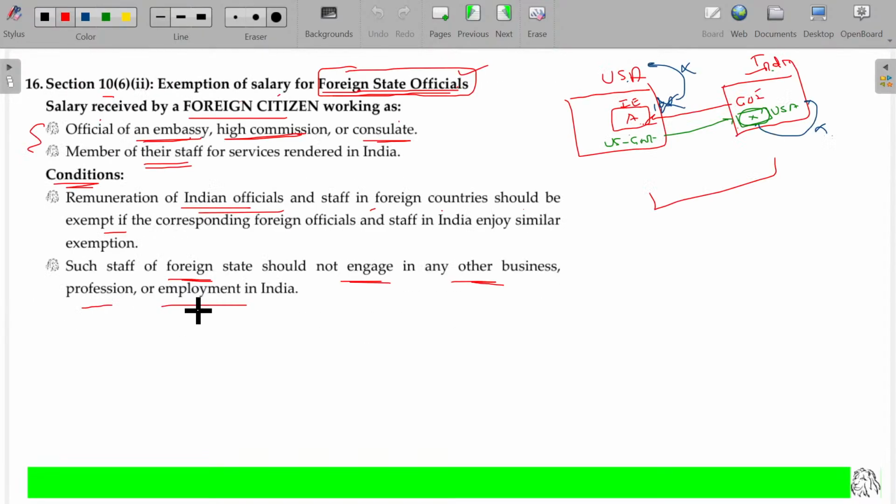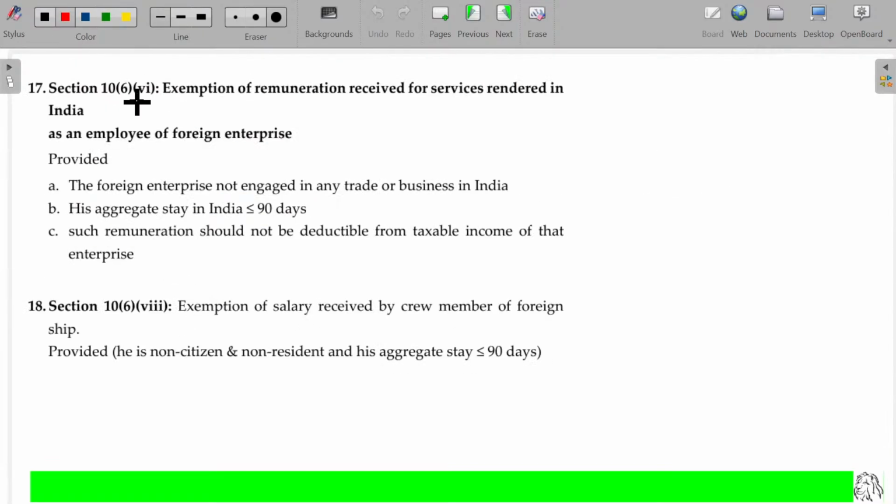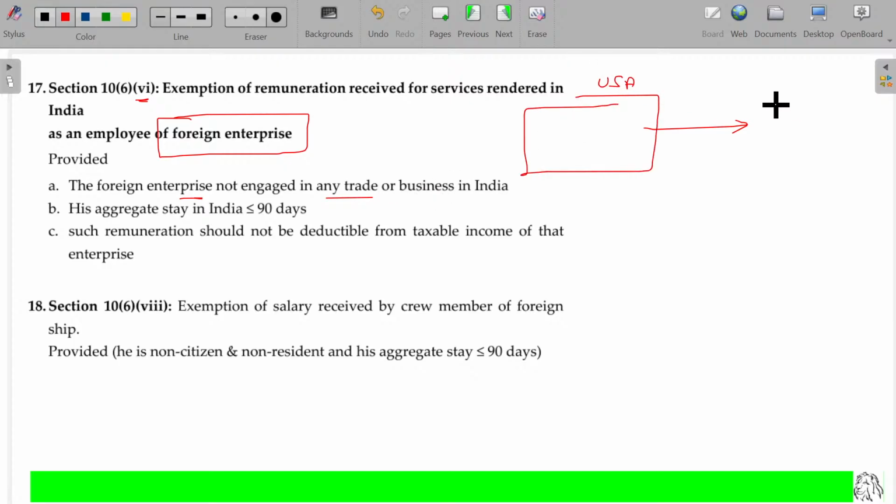Now similarly, the fourth one: exemption of remuneration received for services rendered in India as an employee of foreign enterprises. Some foreign enterprises will send their employee to India to render some services, provided the foreign enterprise is not engaged in any trade or business in India.